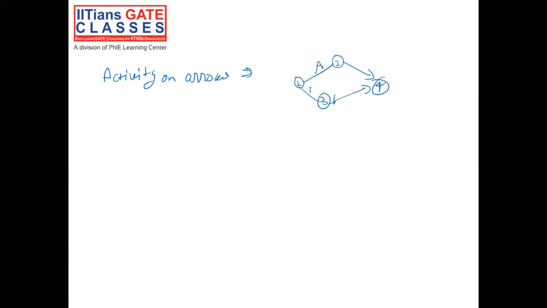We have activity A, activity B, activity C, and activity D. So this is an activity on arrow type of network diagram. For constructing the network diagram, we have some rules as well. So, rules for network construction.